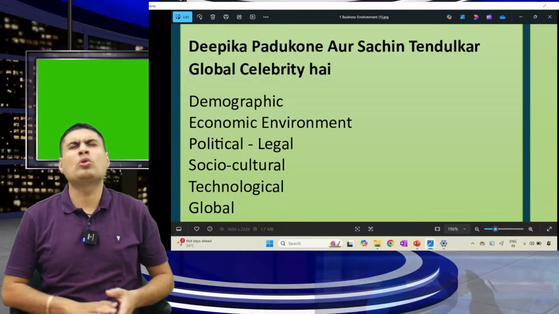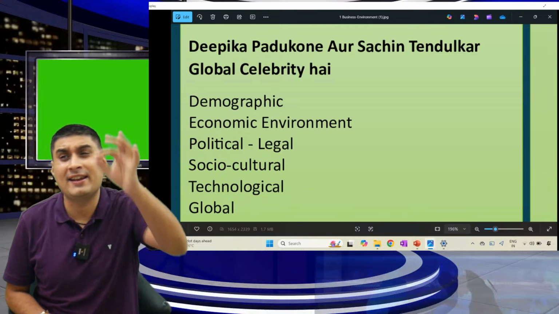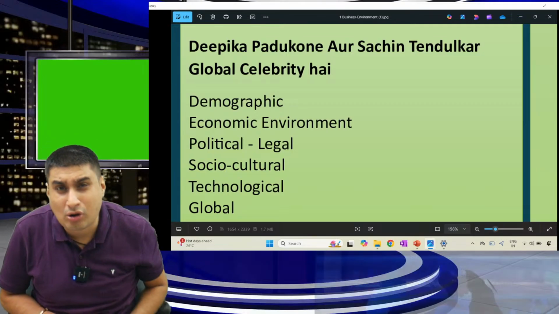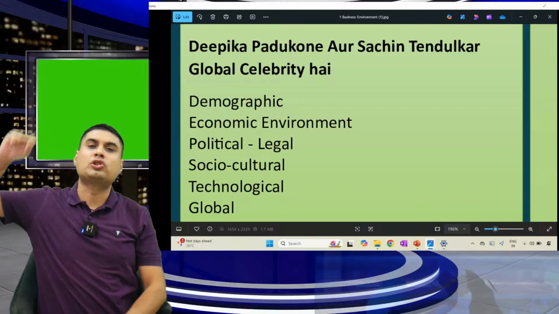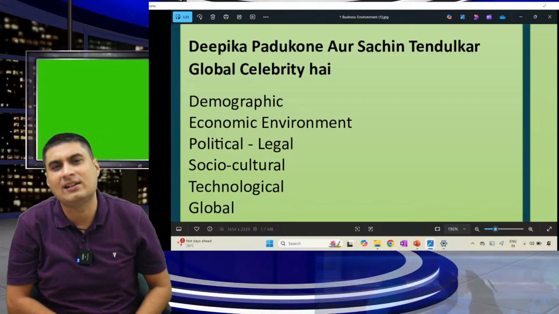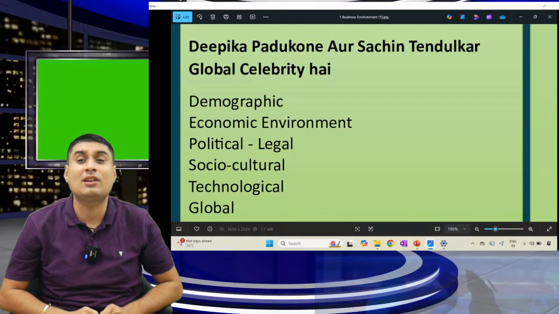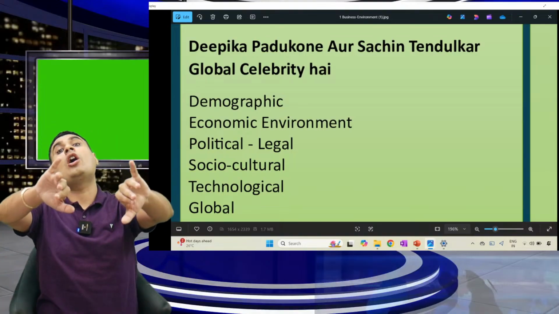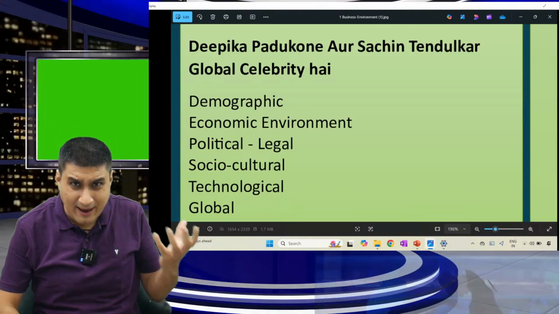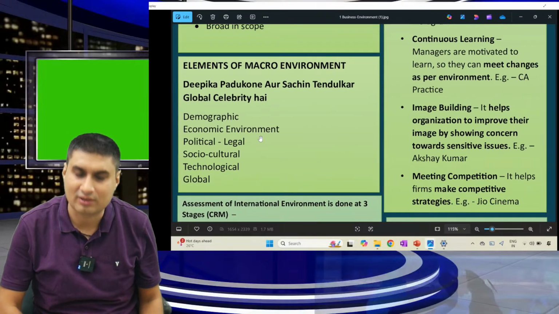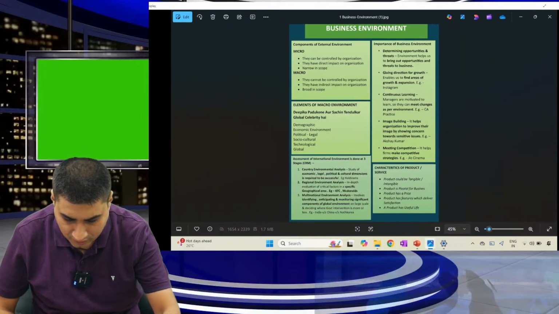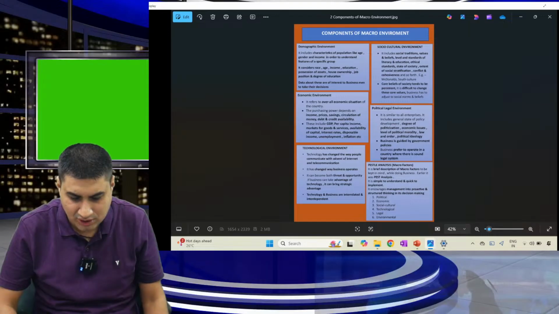Deepika Padukone and Sachin Tendulkar are global celebrities. D for demographic, E for economic. Padukone: political, legal. Sachin: socio-cultural. Tendulkar: technological, global. They can ask in MCQ what is not a macro factor. Then you have to just think which is not there. Understood? Over. Moving on. Very time pass question.